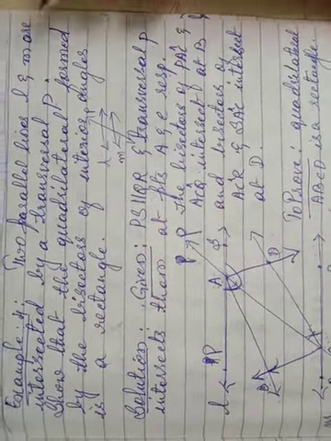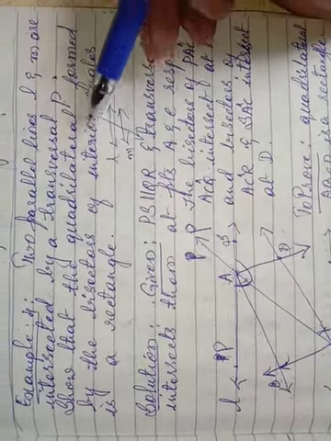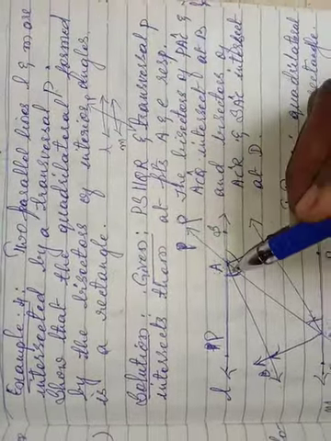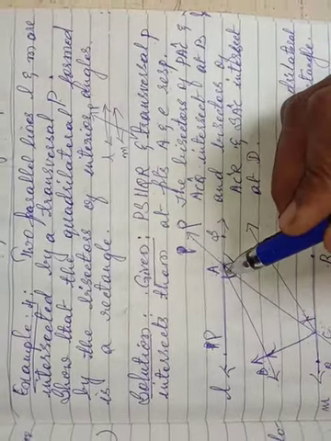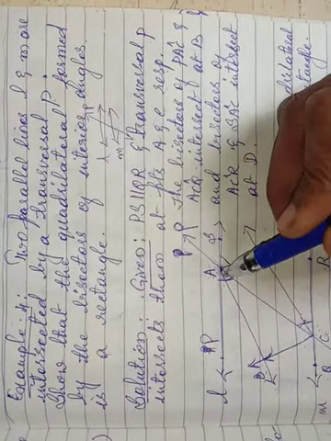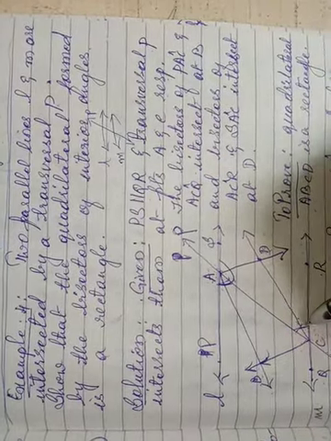This is what is given in the question, and using this we have to show that the quadrilateral formed by the bisectors of the interior angles is a rectangle. These are the interior angles, yes or no, children?